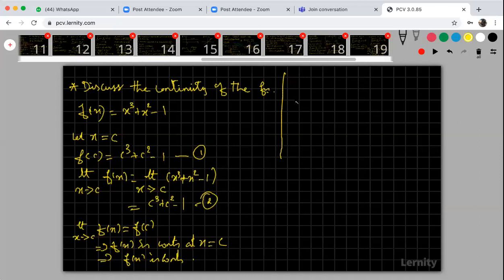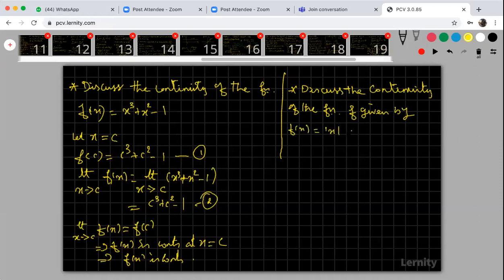Come to the next problem. Discuss the continuity of the function f given by f of x is equal to modulus of x at x is equal to 0.